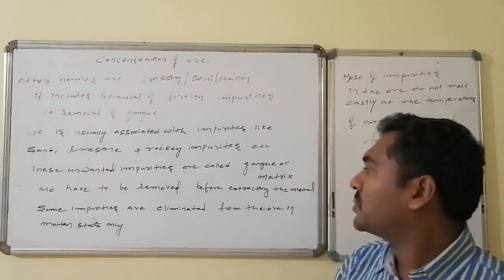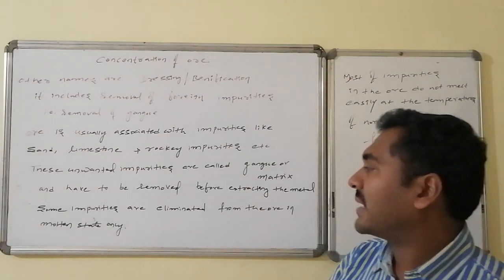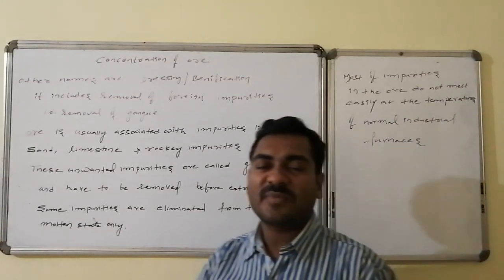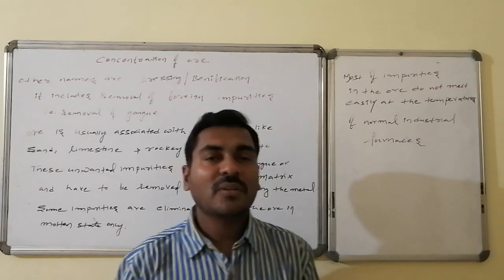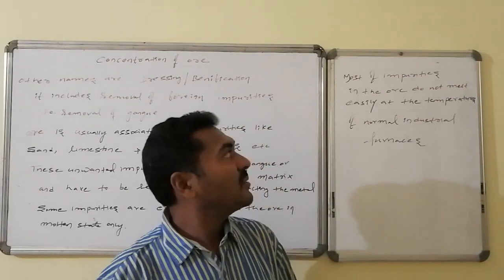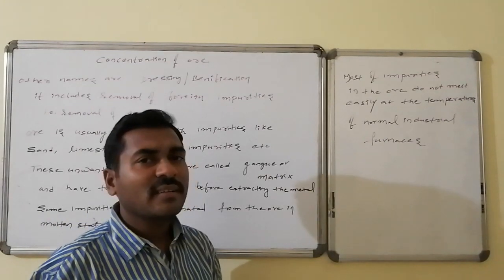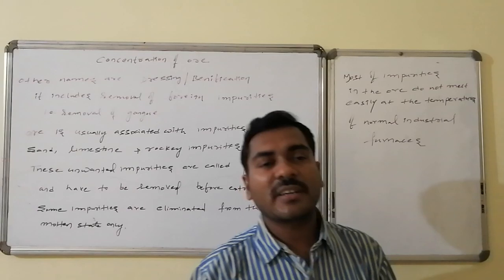We have to remove this before extraction of the metal from the ore, and some impurities are eliminated from the ore in the molten state only. If it is molten to the liquid state, then the removal of impurities becomes easy. Most of the impurities in the ore do not melt easily at the temperature available for the normal processes of the furnace.